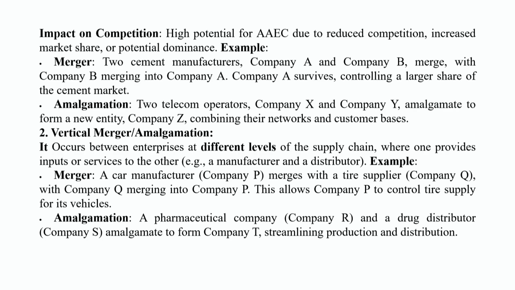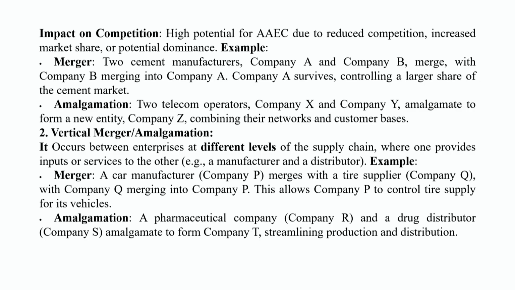The second important aspect is vertical merger or amalgamation. It occurs between enterprises at different levels of the supply chain, where one provides input or service to the other, that is, a manufacturer and a distributor. For example, in the case of merger, a car manufacturer company P merges with a tire supplier company Q, with company Q merging into company P. This allows company P to control tire supply for its vehicles.